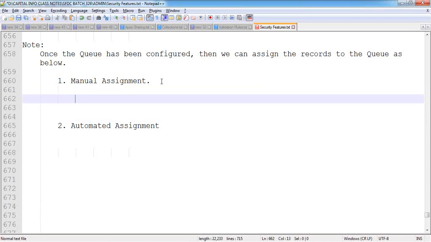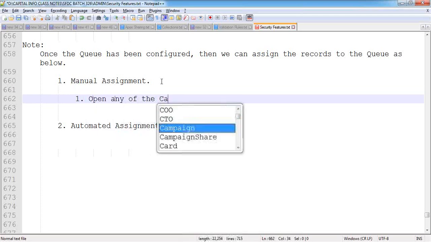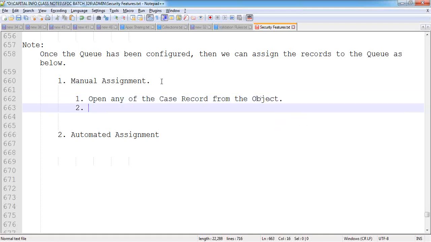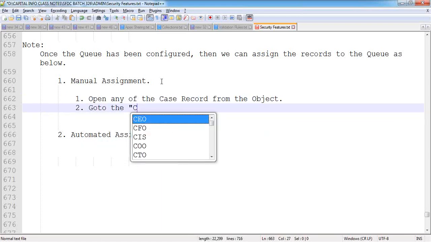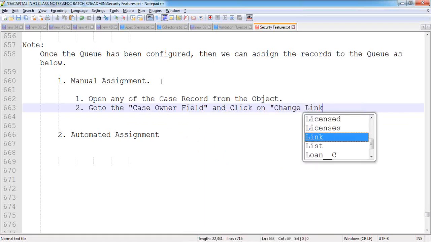Step 1: open any of the case records. From the object, go to the case owner field, and click on the change link.